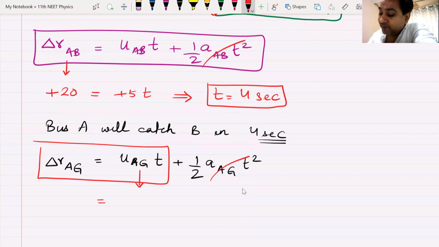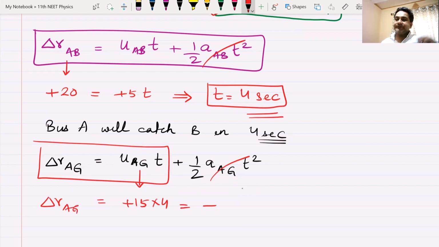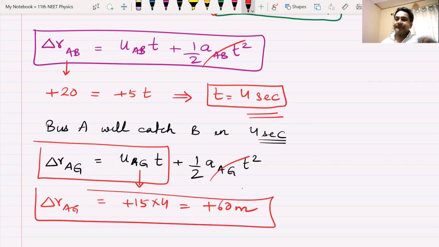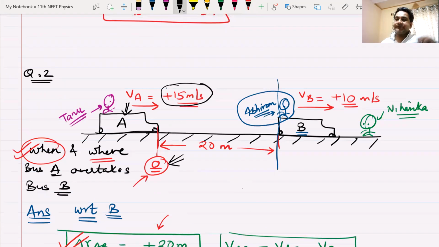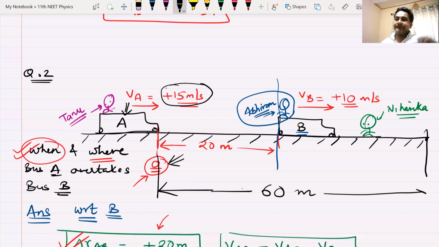Initial velocity of A with respect to ground is plus 15 multiplied by time I have already calculated as 4. That is the displacement of A with respect to ground. That is plus 60 meters. So definitely after 60 meters, somewhere ahead here, let us call this point. At this point, bus A is going to overtake bus B.